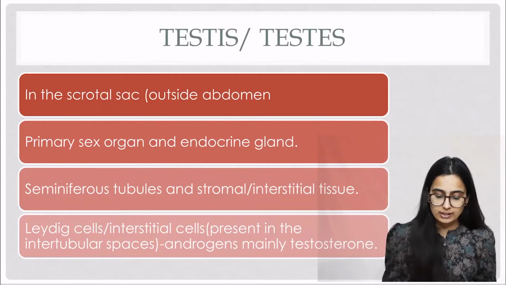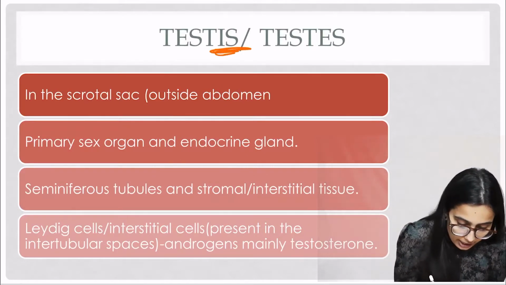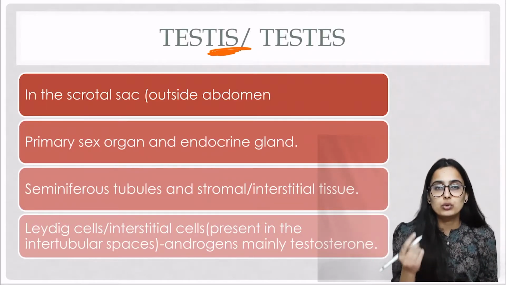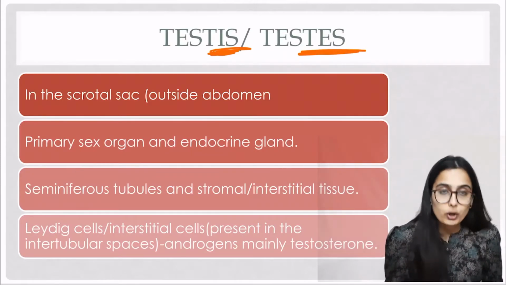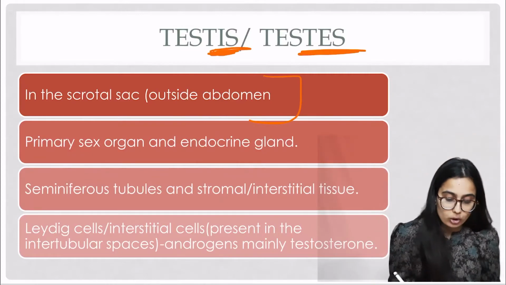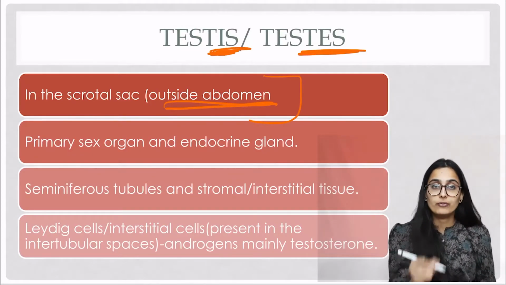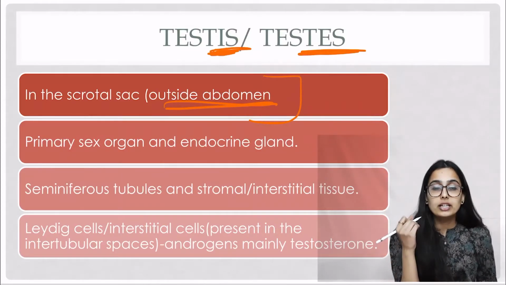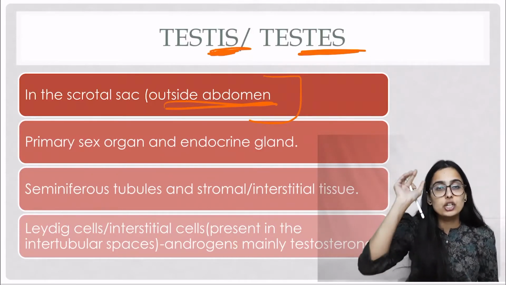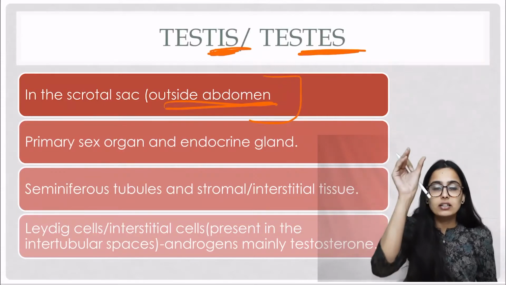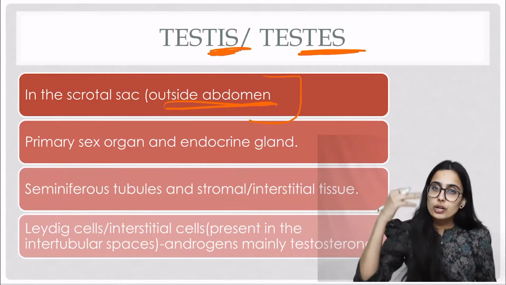Now we move on to testis. Okay, so testis, the i is used when we are referring to singular, and es is a plural term. Okay, so what is the location? So it is located in the scrotal sac and not in the abdomen. When a baby is born, it is like in the fetus it is formed in the abdomen, पर जैसे जैसे there is development, the testes shift to the scrotal sac.